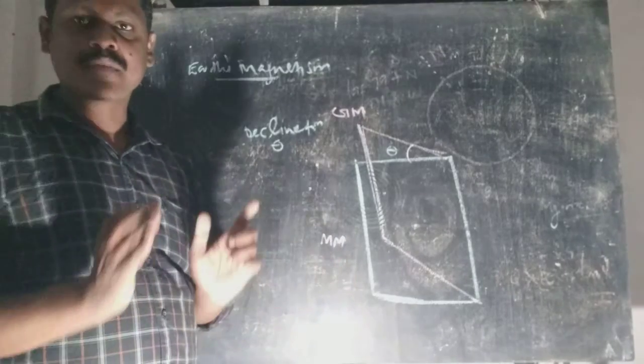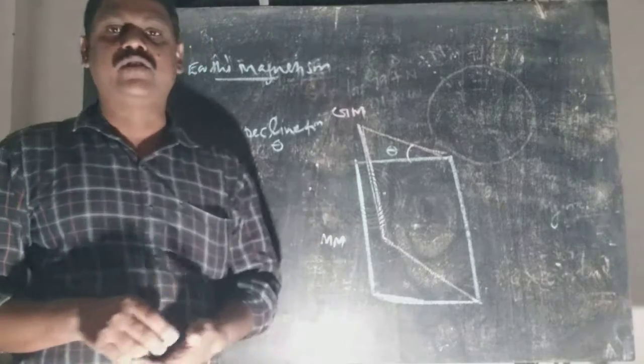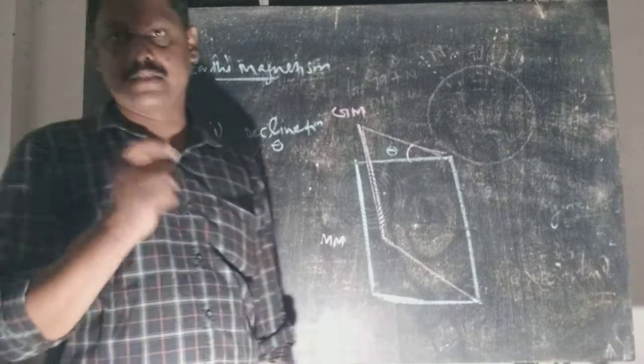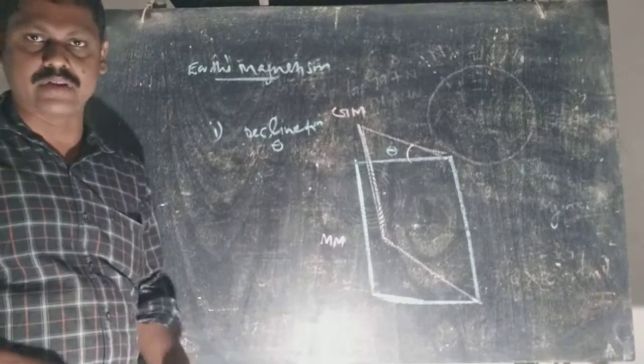Okay, what is the angular separation between the planes of magnetic meridian and the geographic meridian? It is called the angle of declination. It is seen at different points and we can find that angle of declination.